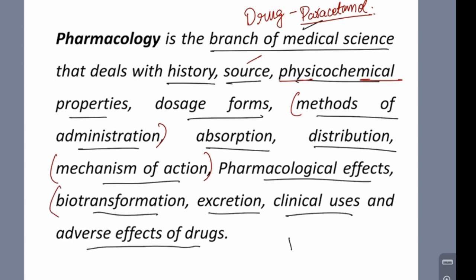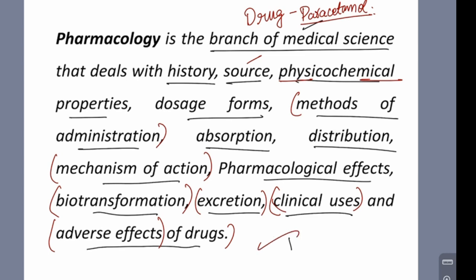Then biotransformation. So biotransformation separate video இருக்கு. And excretion of the drugs, how it is excreted, like renal or sweat, salivary. So அது மாதிரி major and minor routes இருக்கு. Then அதோட clinical uses, the drug ஓட particular use. So for what it is used, antihypertensive drugs or anti-diabetic drugs. So diabetes use பண்றது, hypertension use பண்றது. So அது மாதிரி particular uses இருக்கும் and adverse effects இருக்கும். So drug நம்ம use பண்றோம்னா என்னதான் நமக்கு help பண்ணாலும் அதுக்கு particular side effect இருக்கு. So அந்த side effect தான் adverse effects of drug னு சொல்றோம்.